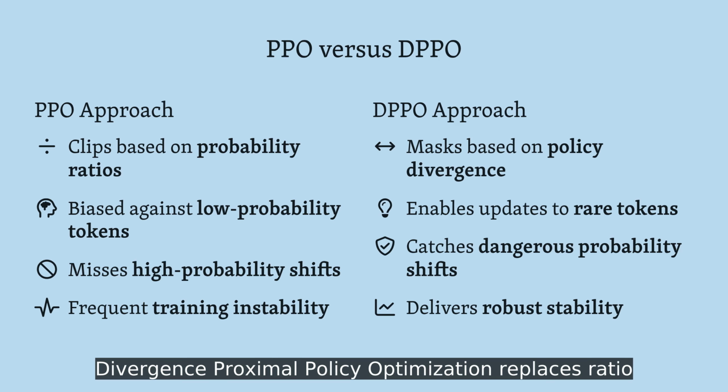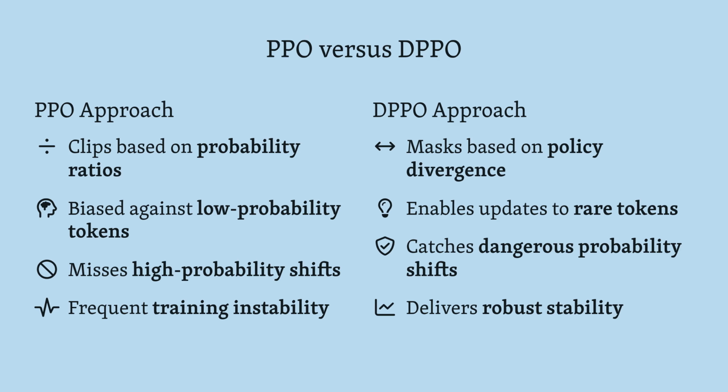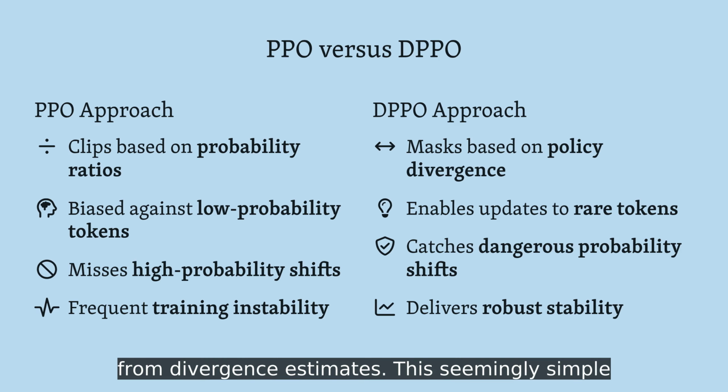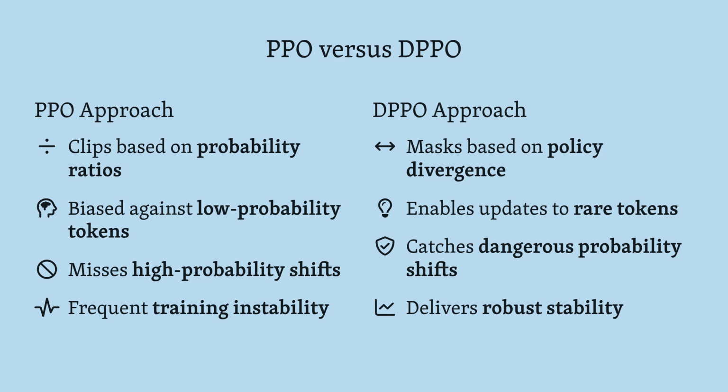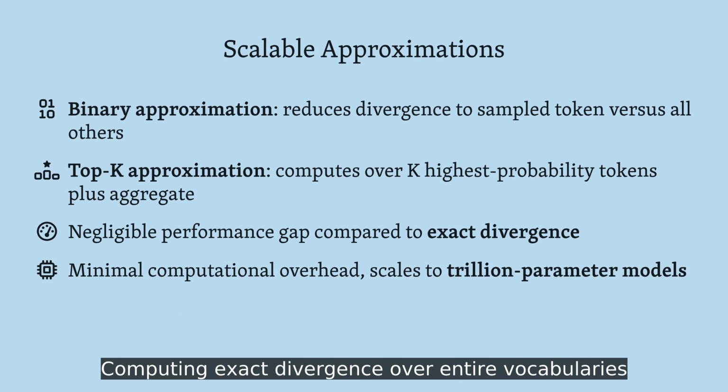Armed with this theory, they designed a practical algorithm. Divergence Proximal Policy Optimization replaces ratio clipping with a mask built directly from divergence estimates. This seemingly simple change eliminates the structural bias, allowing the algorithm to properly explore low-probability tokens while still preventing catastrophic policy shifts.